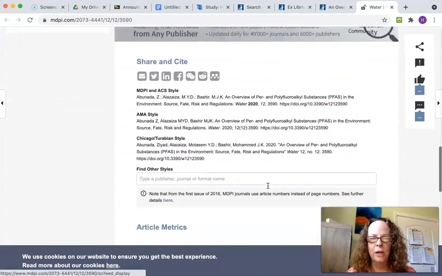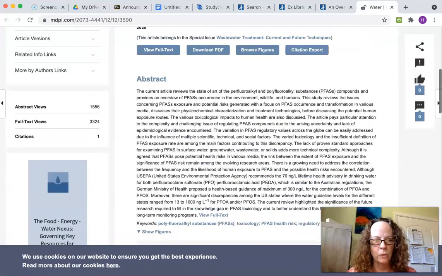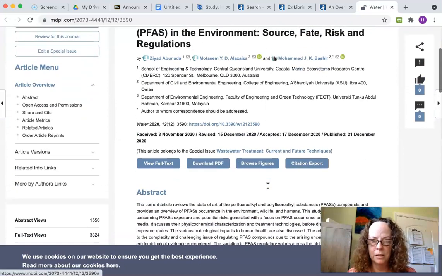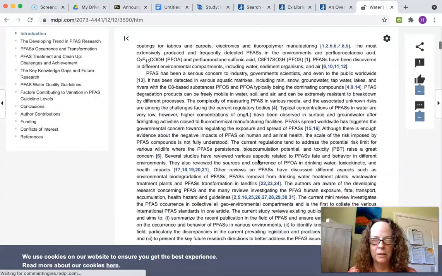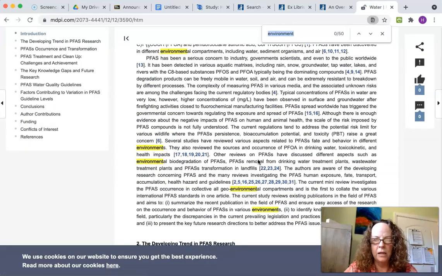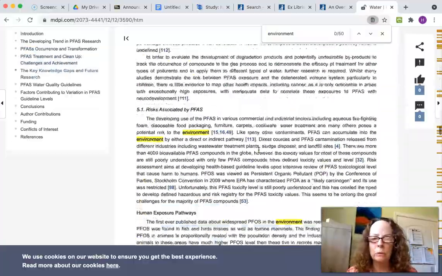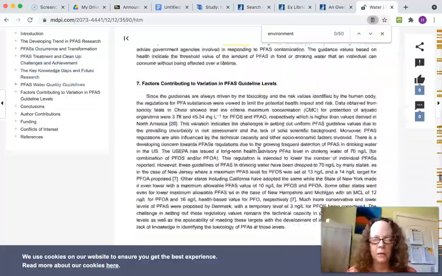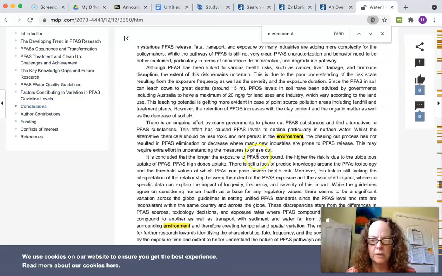Oh, okay. Oh, no, it actually just has an abstract. Let's see what the whole article is. Sometimes it will give me View Full Text, so I can click on this and actually see the whole article. Okay, so there it is. Then I can do Control F and find anywhere the word environment appears. So I'm going to skip to the conclusion because I don't have time to read all 27 pages of this fascinating article, and see what their results and conclusions are.